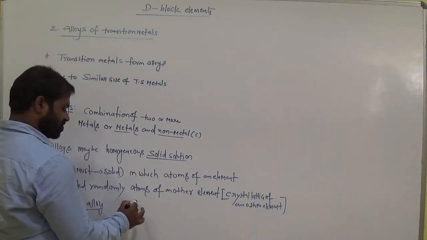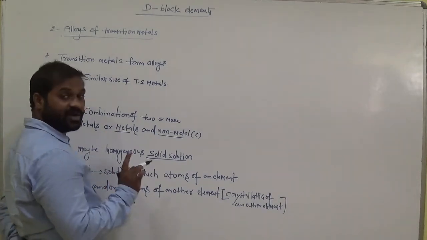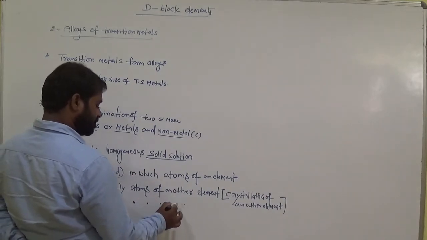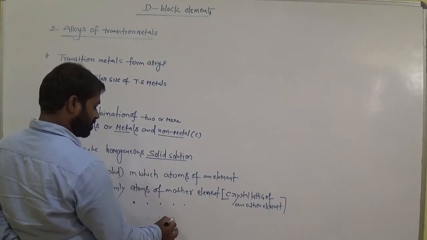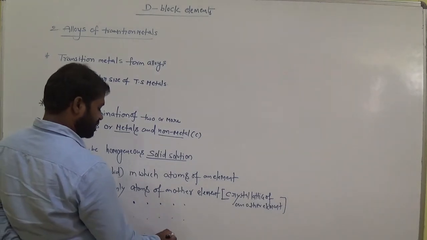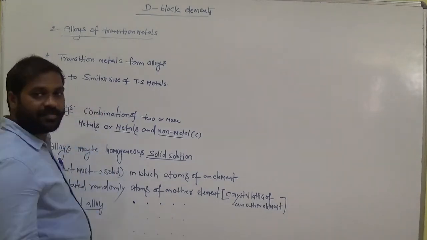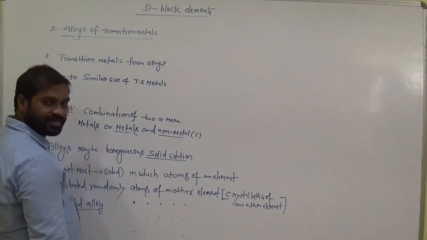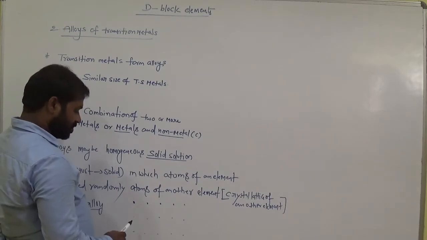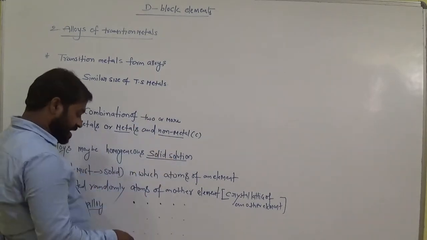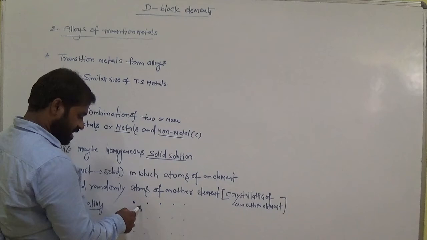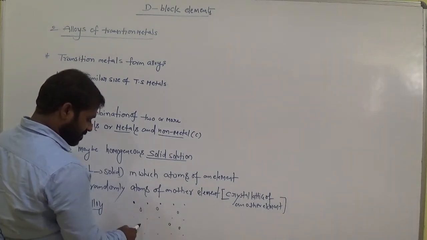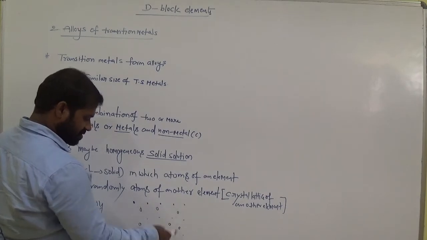Suppose this is one transition metal. Suppose we take one metal. In that, these are the atoms of that element. These are the atoms of a particular element. All are atoms of an element. Now another element's atoms exist in between the atoms of the first element.